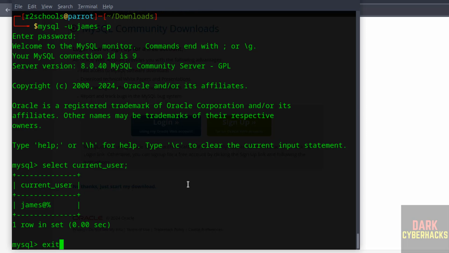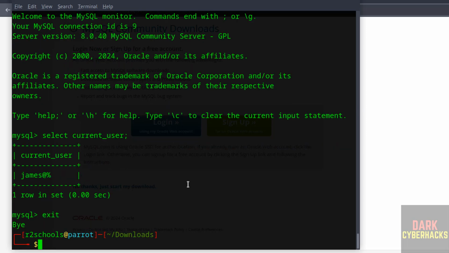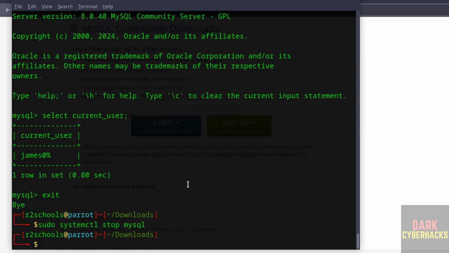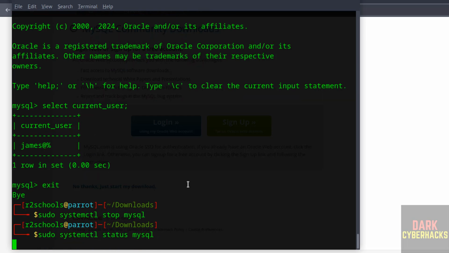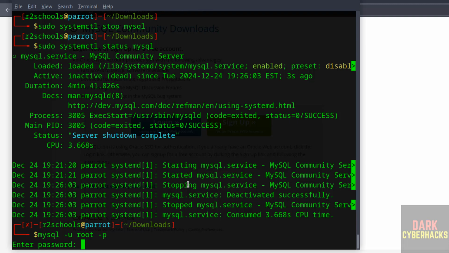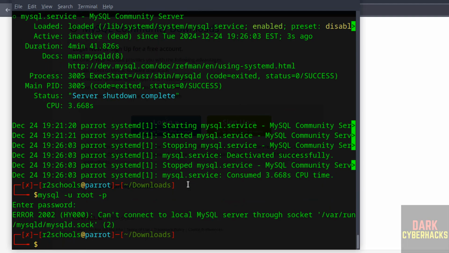Okay, exit. Now we will see how to stop, start and restart MySQL server on Parrot OS. Sudo systemctl stop mysql. It is stopped. Verify the status. See, MySQL service is stopped. Now also verify by trying to connect to MySQL server. See, we are unable to connect because MySQL server is stopped.